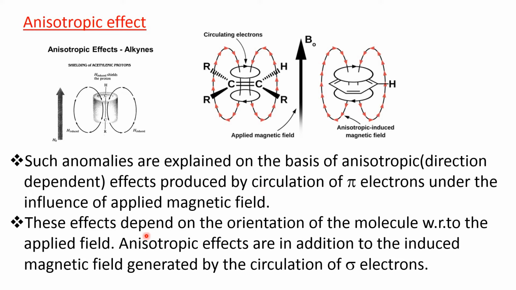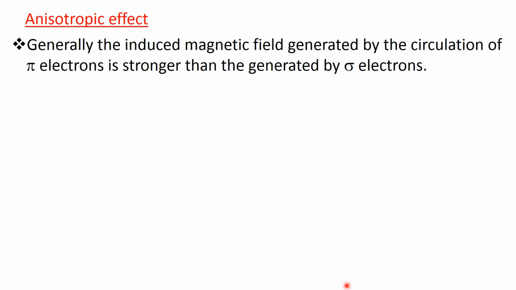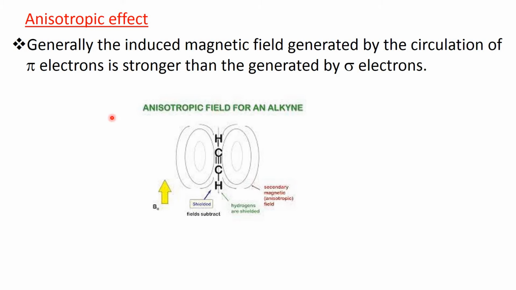Anisotropic effects are in addition to the induced magnetic field generated by the circulation of sigma electrons. Generally, the induced magnetic field generated by the circulation of pi electrons is stronger than that generated by sigma electrons. Now, once again, we come to the acetylene molecule.